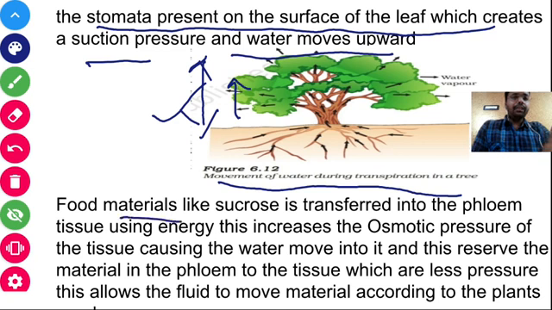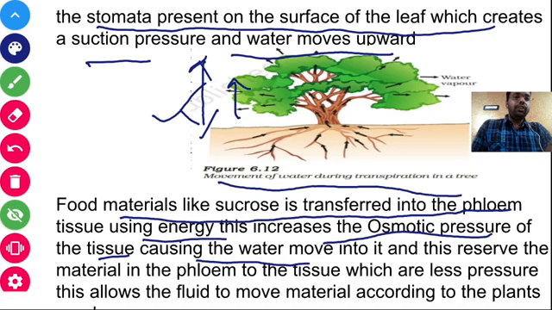Now food materials like sucrose are transported into the phloem tissue using energy. This increases the osmotic concentration of the tissue, causing the water to move into it. Inside the phloem tissue, what happens when there is a presence of sucrose? Its osmotic pressure increases. As a result, water from the surrounding tissue gets into the phloem, and the food material is transported all over the plant body.